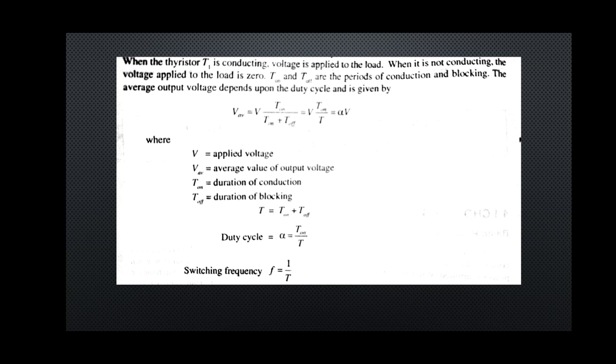So after observing the equation we can conclude that the output voltage depends upon the supply, but the supply is a constant voltage, which means the output voltage will depend upon T on and the time period T.